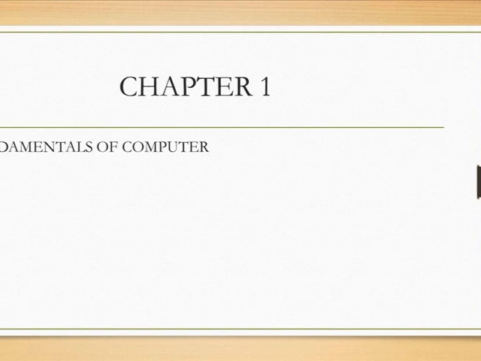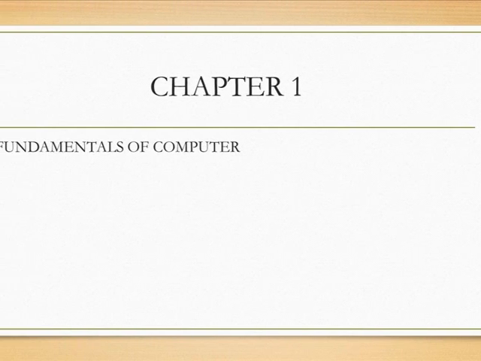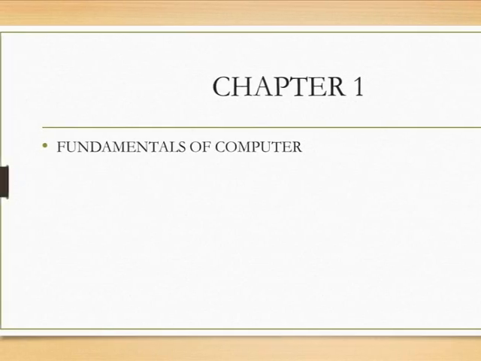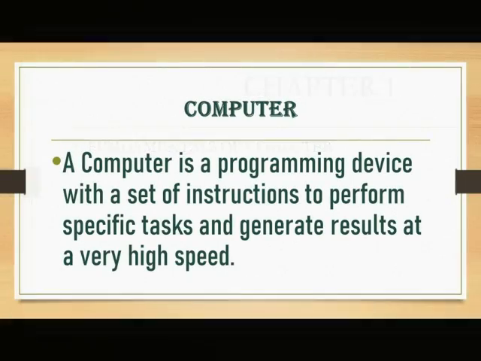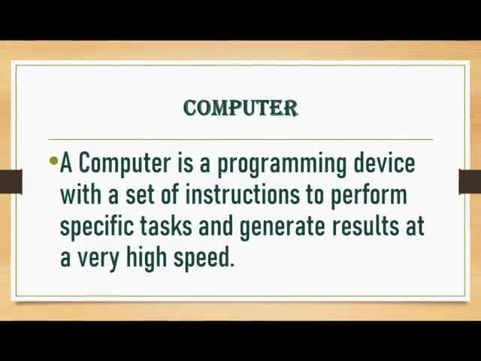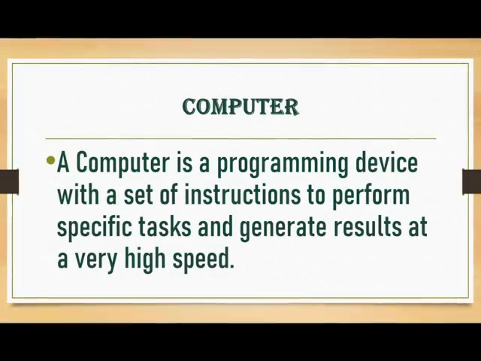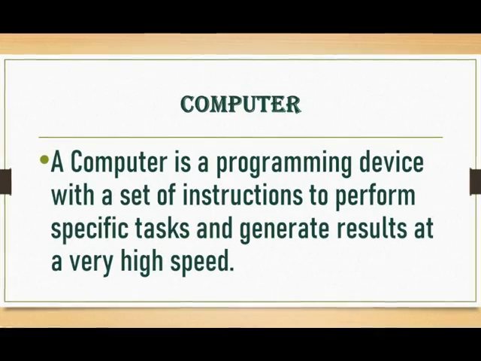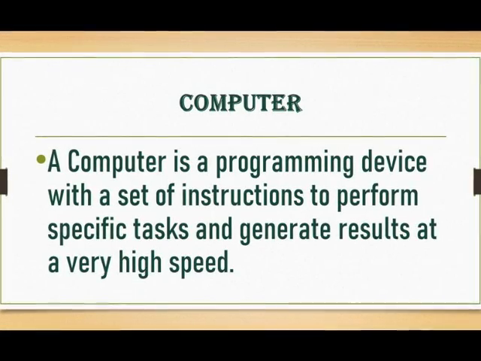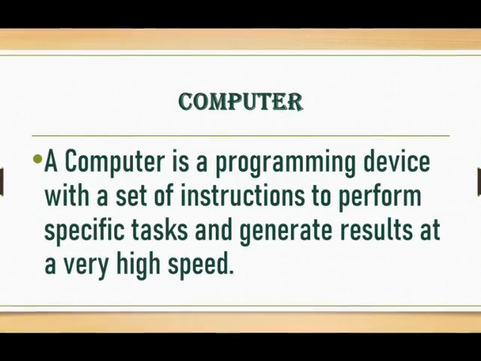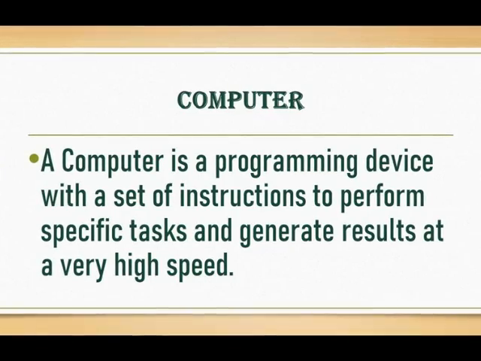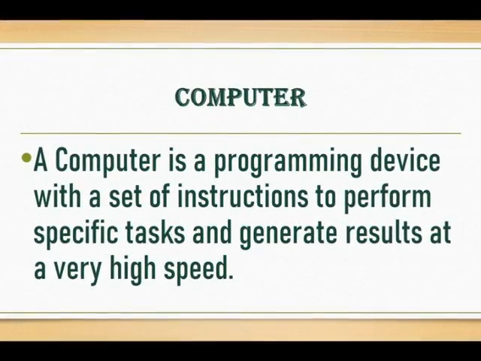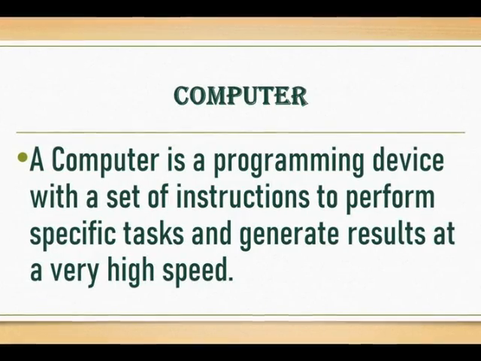Jai Gurudev. Chapter 1, Fundamentals of Computer. Basics of Computers. A computer is a programmable device with a set of instructions to perform specific tasks. For example, with the keyboard, if you type any text, it will be displayed on your monitor and generate the result at a very high speed. Whatever you type is immediately displayed on the monitor.